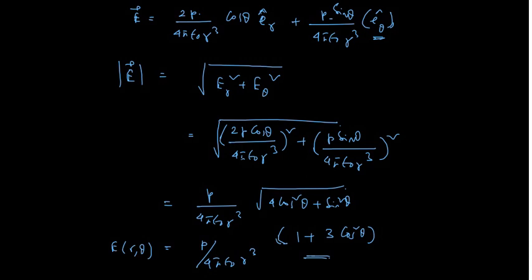It is the magnitude. If I talk about the direction, this is easy to understand. Let us say this is the Er vector you got, and here in this direction you got E theta vector, right?